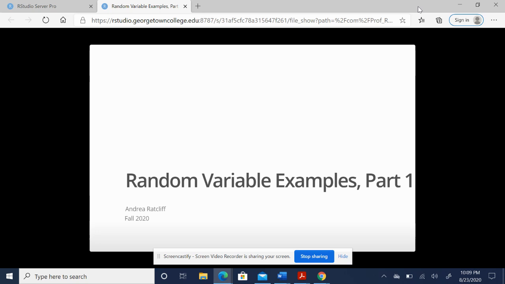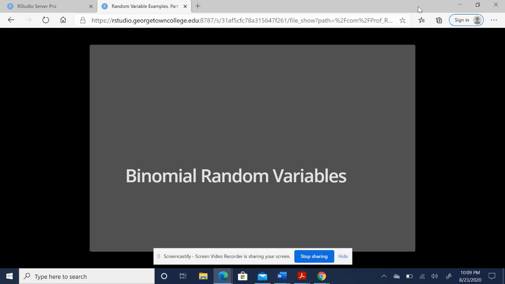We're going to be going back and relying on a lot of those ideas that we looked at last week. So what we're going to add on to this week is a new classification for random variables. Remember we said a random variable could be a numeric result of any random process. Well, we're going to get a little more specific now. We're going to create a unique category of random variables, and these are called binomial random variables.